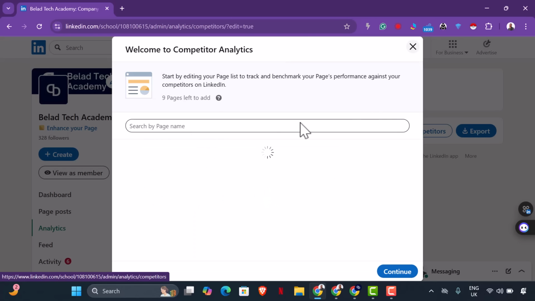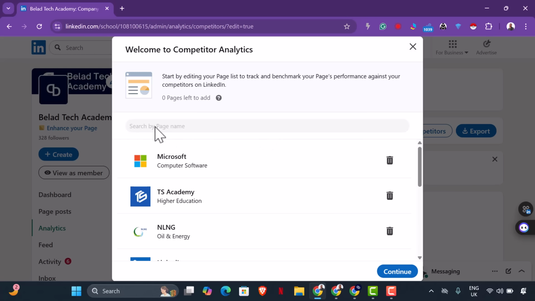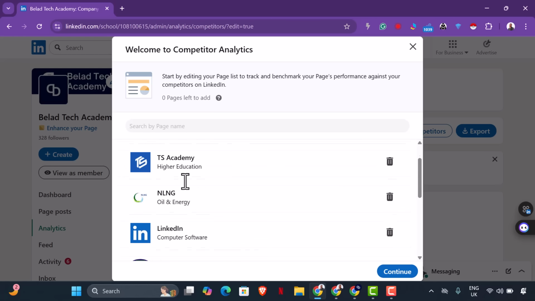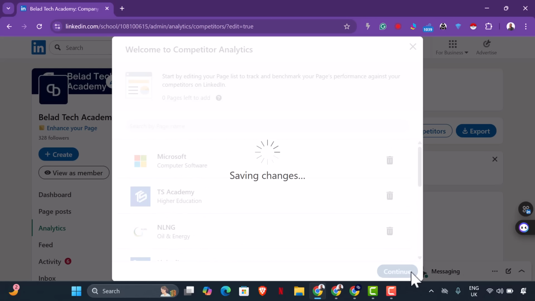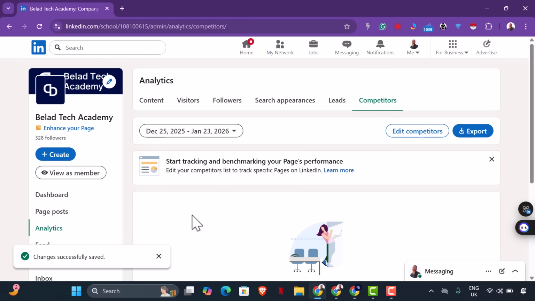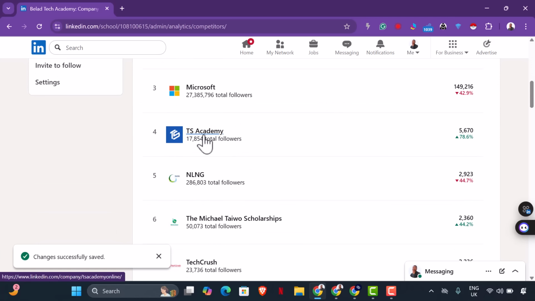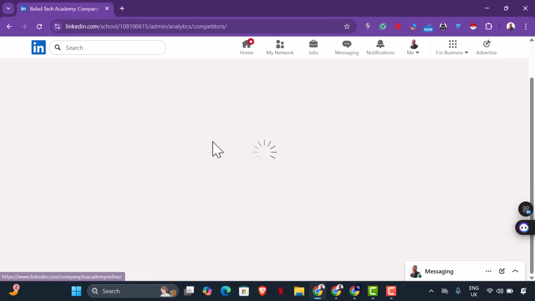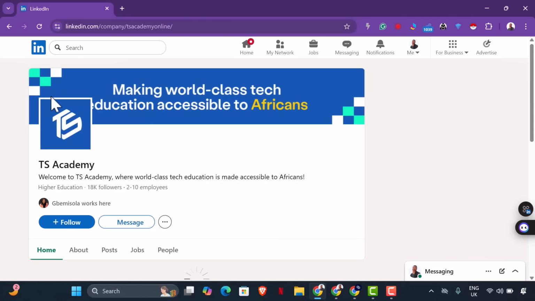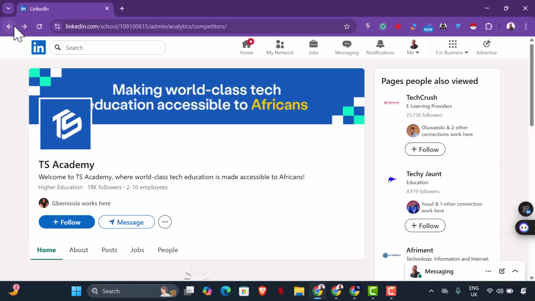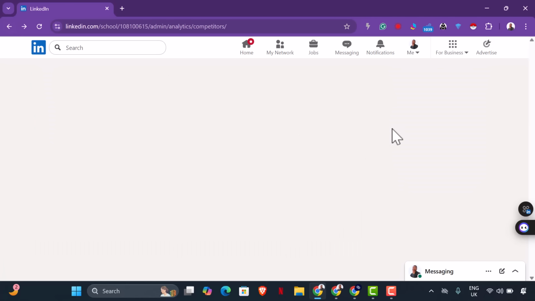Now the competitors, like I said, you need to add a page name. So these are page names for competitors. So let's continue and see. So now you're going to see your competitors highlights. Then you see TS Academy. So you could go into this and see your data inside. So that's the page for this. So you use this here to add competitors, and they will automatically be on your page.